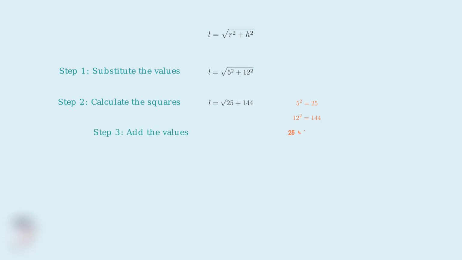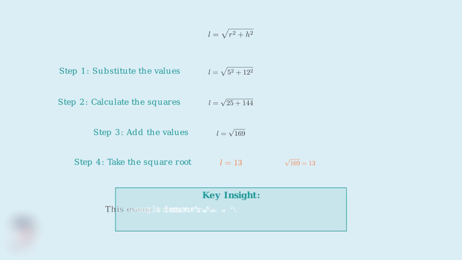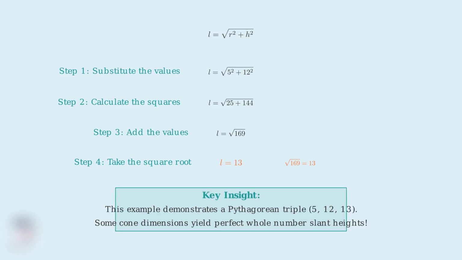Step 3, we add 25 plus 144, which equals 169. Step 4, we take the square root of 169. Notice that 169 is a perfect square, so the square root of 169 equals exactly 13. This is a special example because we got a whole number answer. The numbers 5, 12, and 13 form what's called a Pythagorean triple.